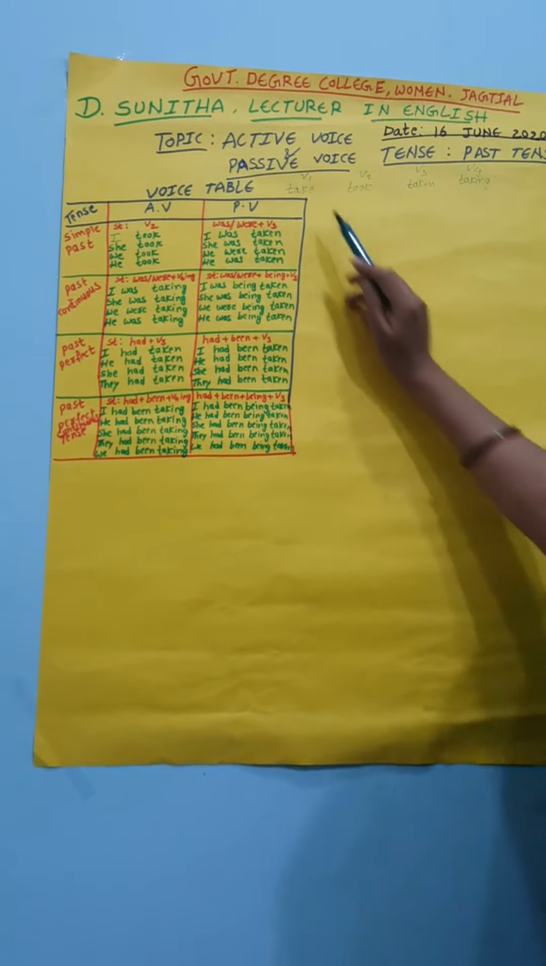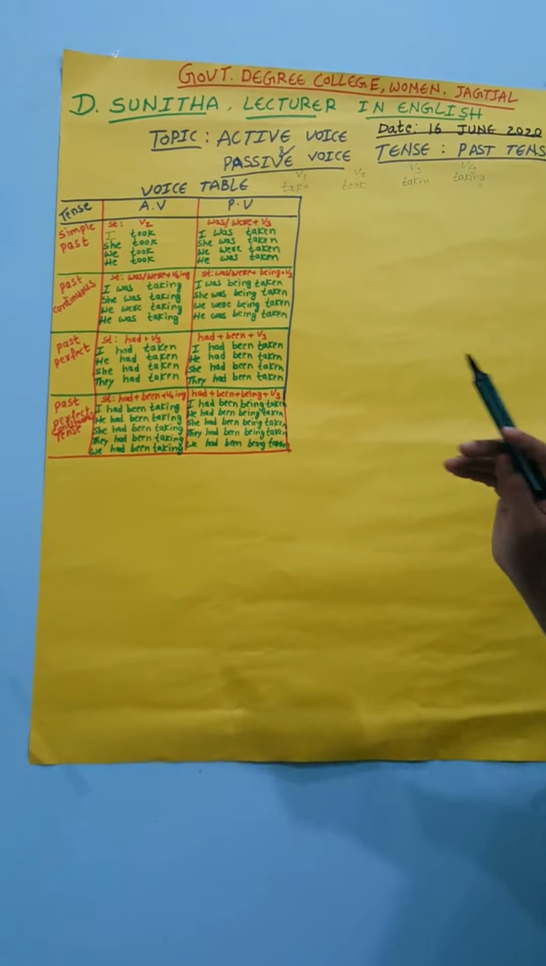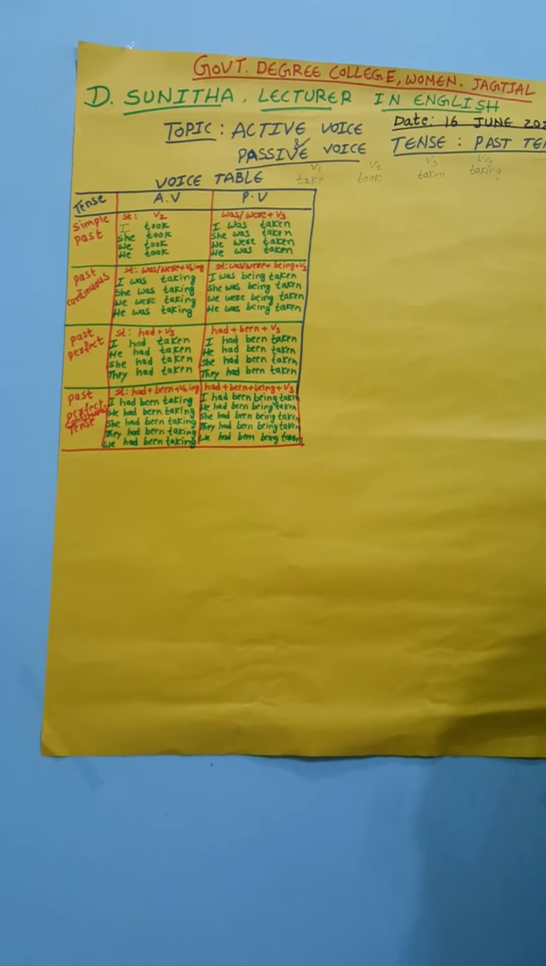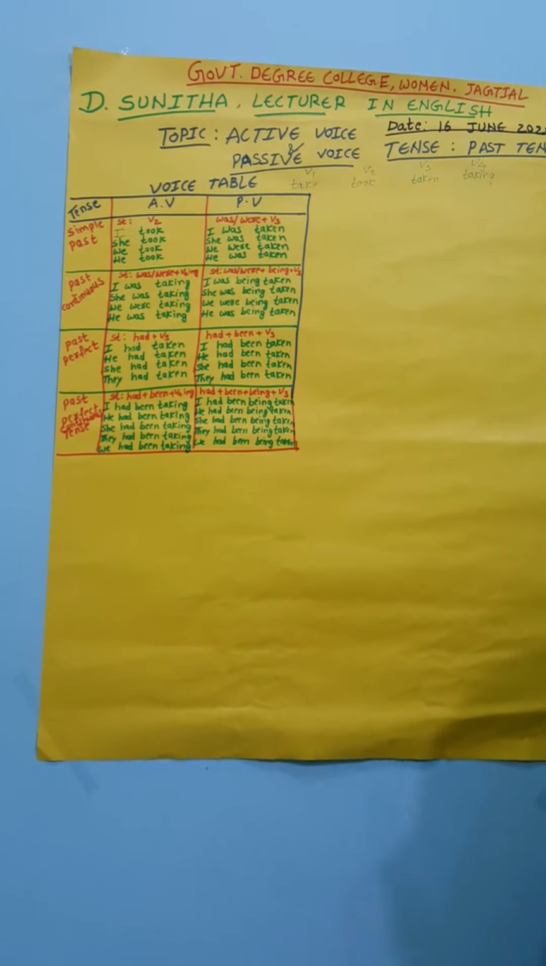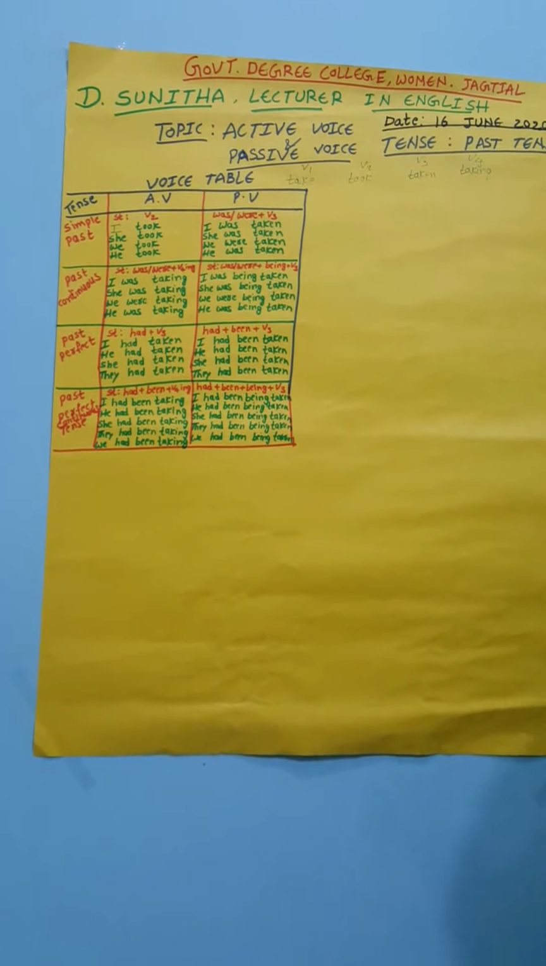If we understand the chart clearly, we can easily do more examples related to changing active voice into passive voice. The transformation of sentences is very easy if you follow the chart. After that, we can learn how the sentence will change.